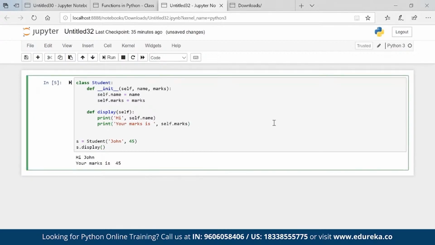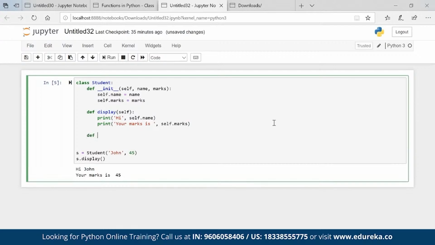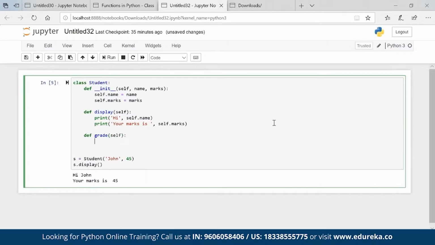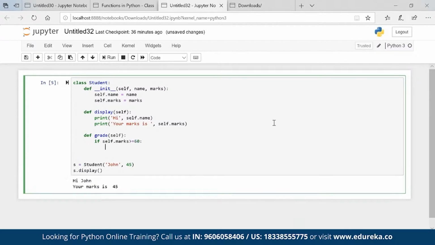Suppose I want to create one more method, def grade. I want to assign a grade, self, and then if self.marks, let's say, is greater than or equal to 60, then print you got first grade.